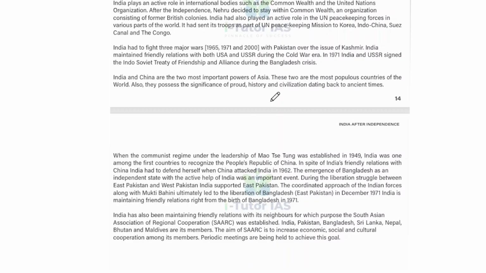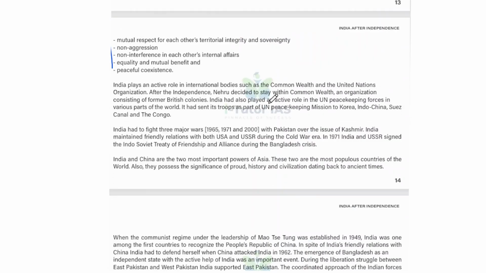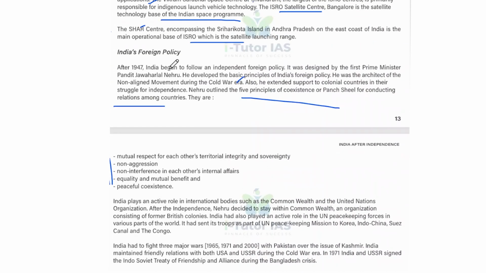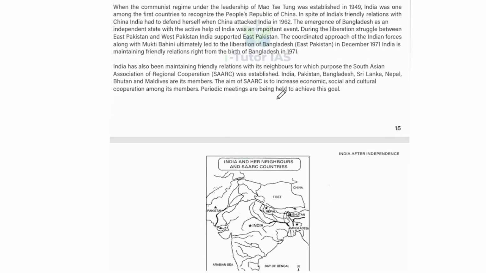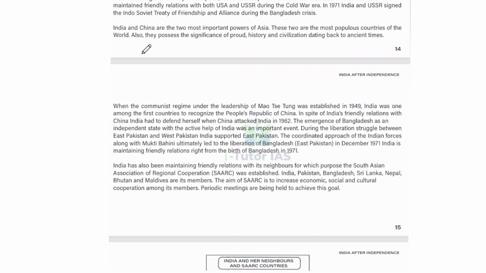And India and China are the two most important powers of Asia. These two are the most populous countries of the world, and also they possess the significance of a proud history and civilization dating back to ancient times. So this is Indian foreign affairs with the neighbors and other countries.